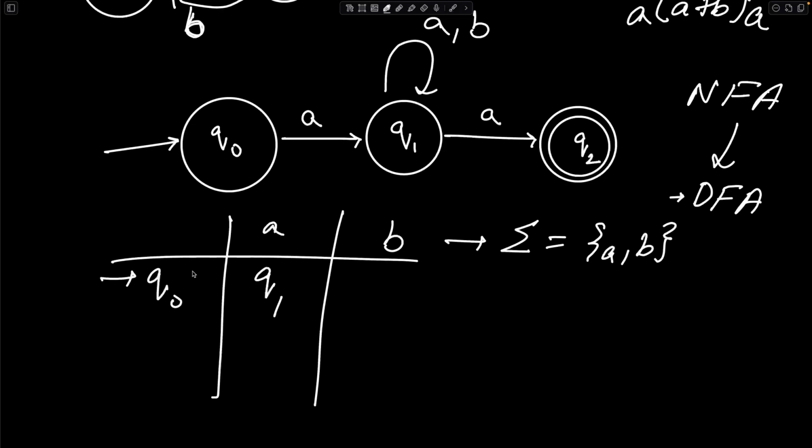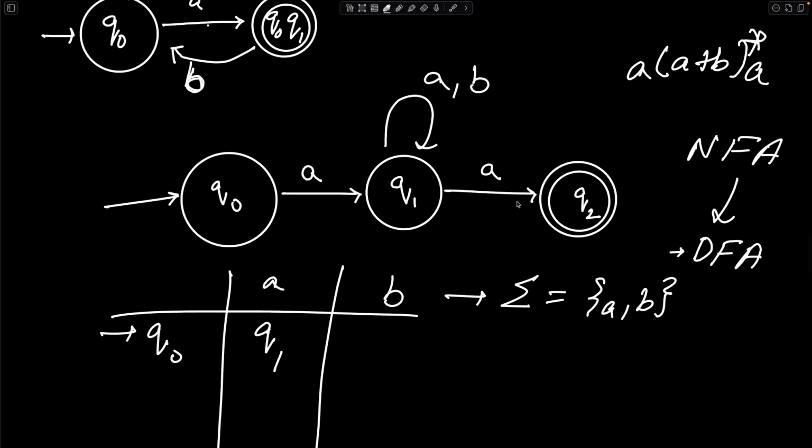Now with Q0 at B, you don't go anywhere because that is not even defined, right? Remember, mind you, that an NFA does not have the concept of a dead state, because dead states are directly ignored in an NFA, since it is non-deterministic. You do not need to tell it. The deterministic aspect forces you to define a dead state. There is no other use for a dead state, right?